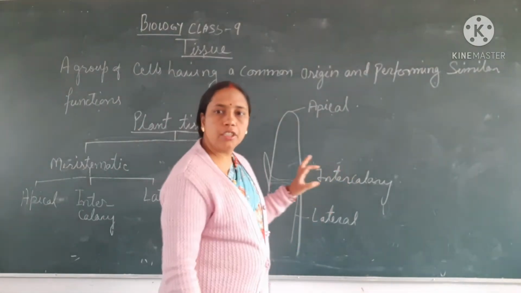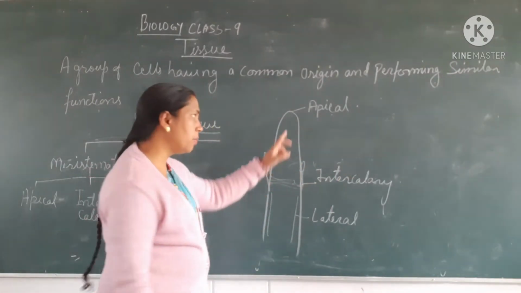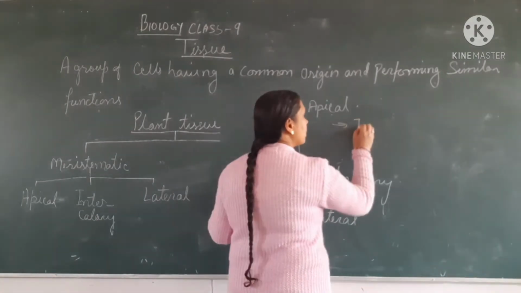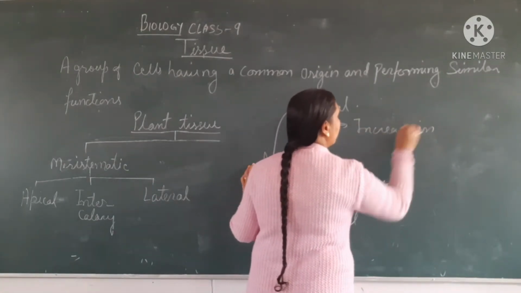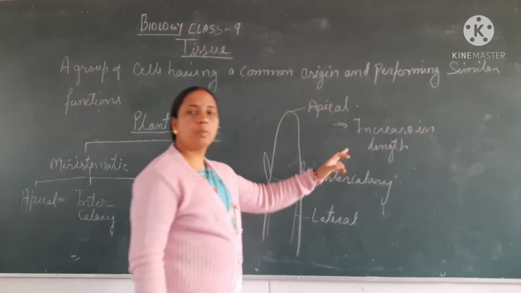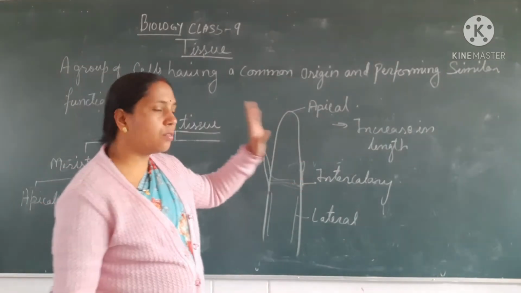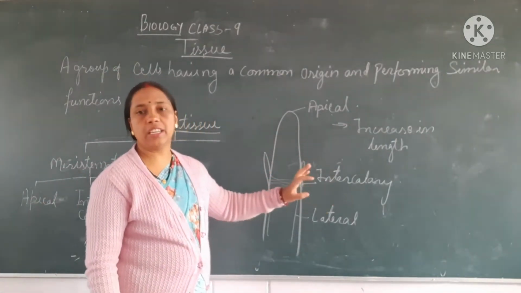Apical meristematic tissue is responsible for increase in length of the plant. The next one is the intercalary meristematic tissue.